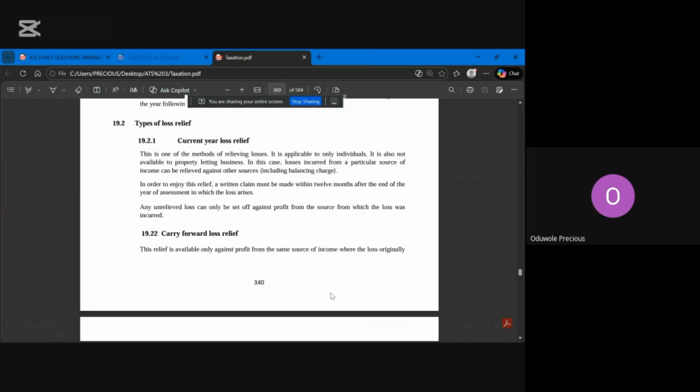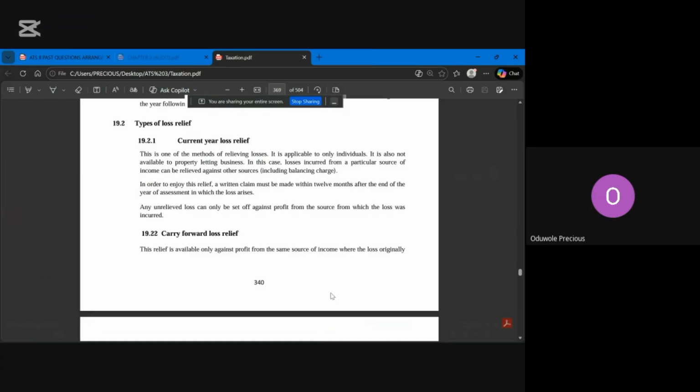So what do we mean by AYB? AYB means actual year basis. In taxation, we have AYB and PYB. AYB is actual year basis. PYB is prior year basis or preceding year basis. So in a current year loss relief, they use AYB, which means that the loss for that year can be relieved against the profits from another source.